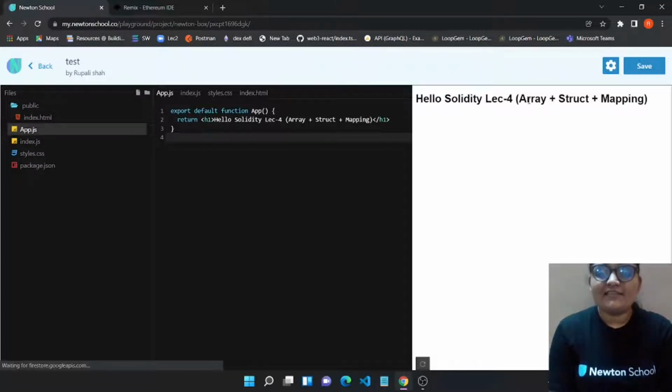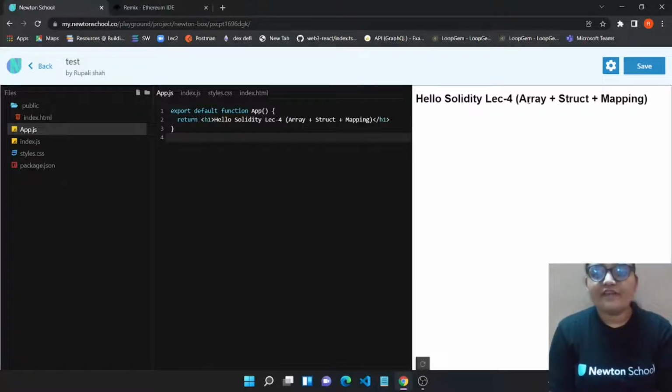Suppose I say that I want an array of name ARR, and that array needs to be of type uint. Then I will be writing like uint ARR square brackets, and this will define that okay, I need a collection of values in that particular ARR variable of uint type. Same way, we can have arrays of string, we can have arrays of any other data types like boolean.